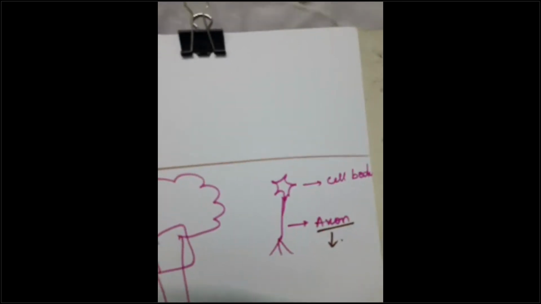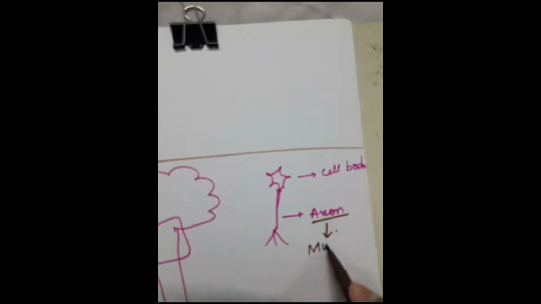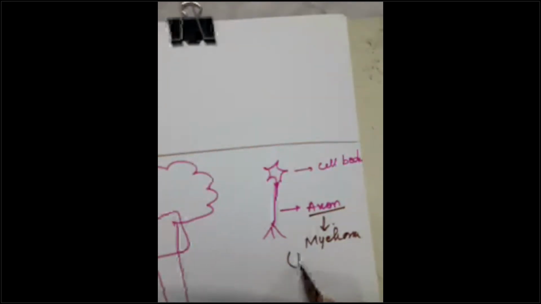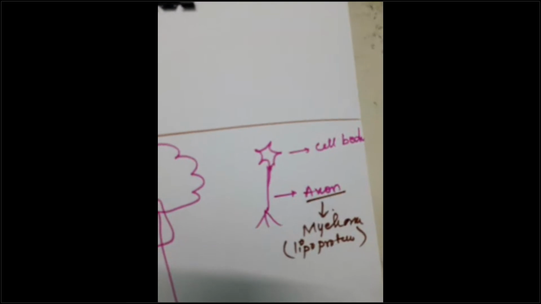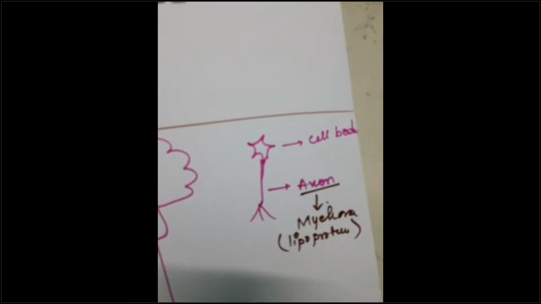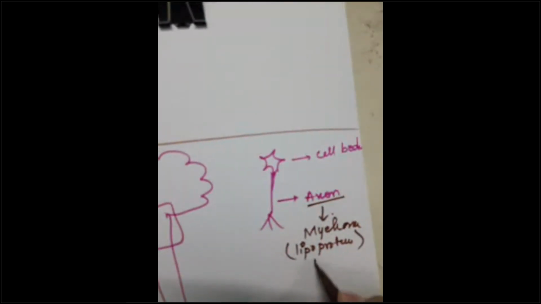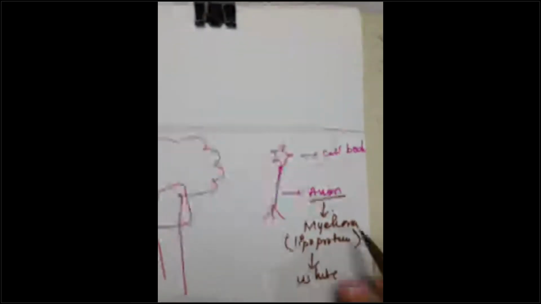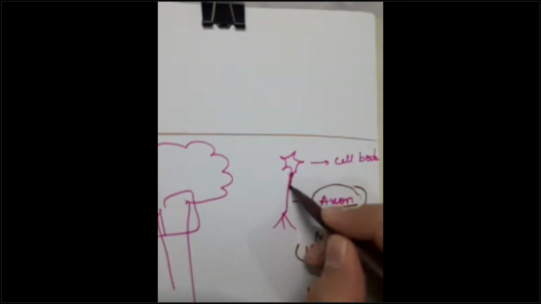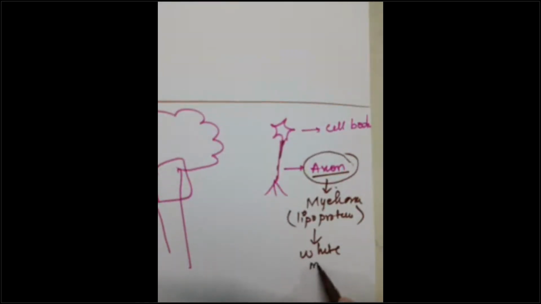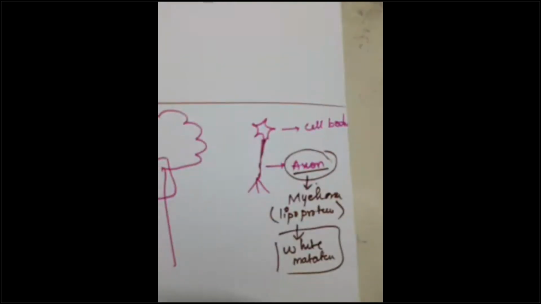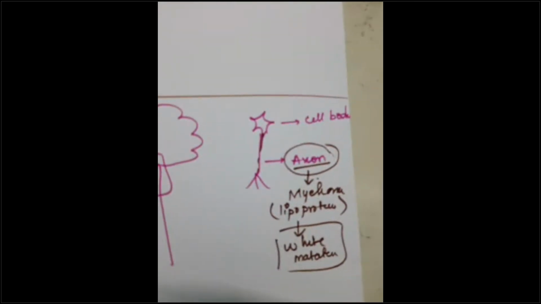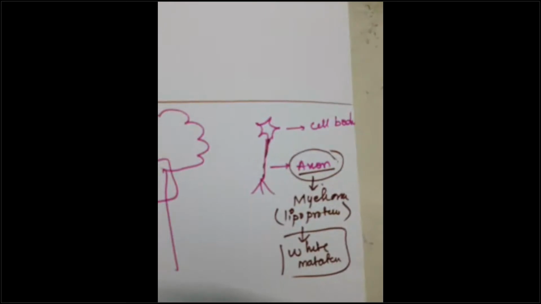The axons in the central nervous system are myelinated. And what is myelin made up of, guys? It is made up of lipoprotein. And how is lipid visible? Is it black in color or white in color? It is white in color. So the myelinated axons are white in color. That will constitute your white matter. Note down, guys: the myelinated axons in the central nervous system are known as white matter.